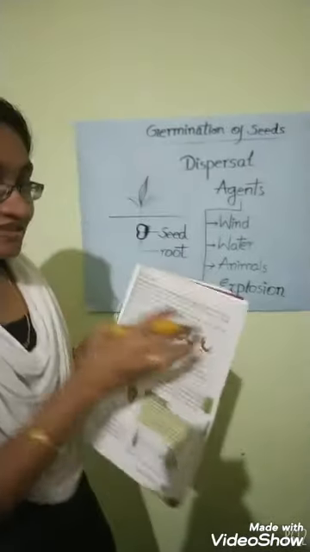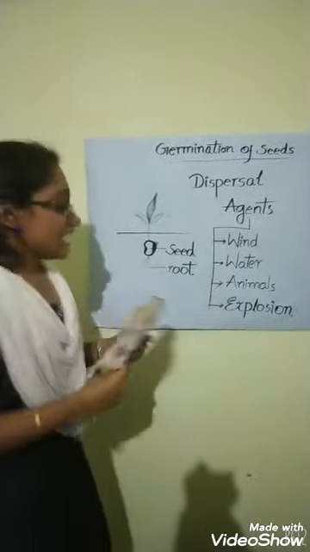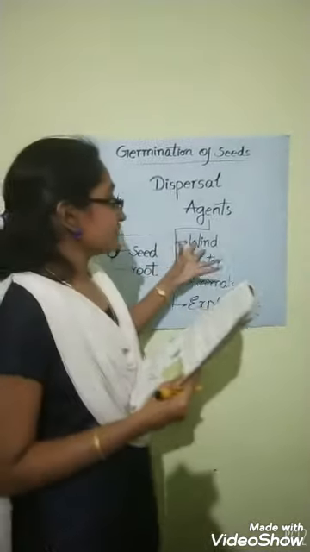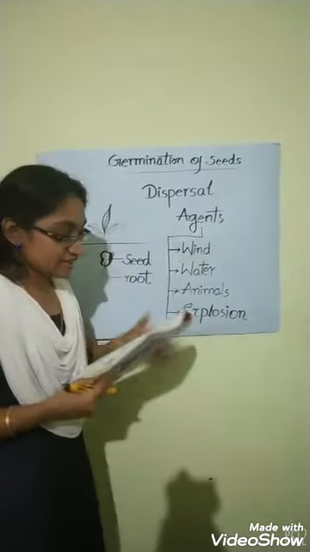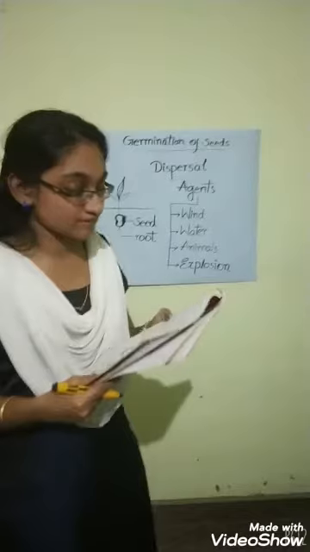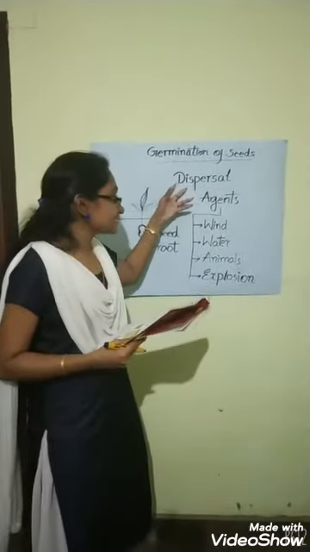Please observe this diagram in your text. Examples of seeds transferred by wind are madder, hiptage and cotton seeds. These are about dispersal by wind.